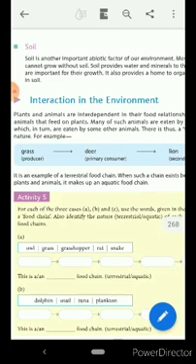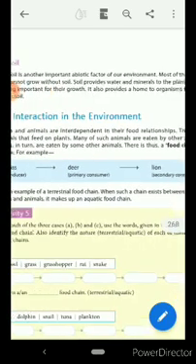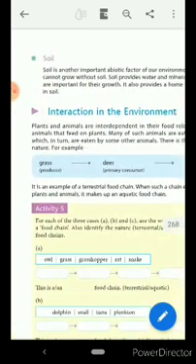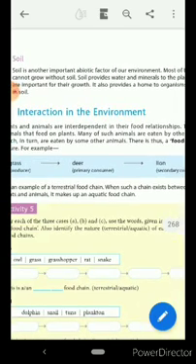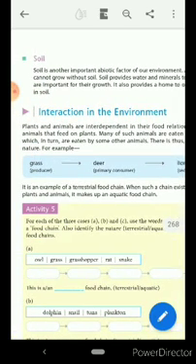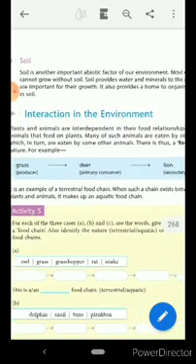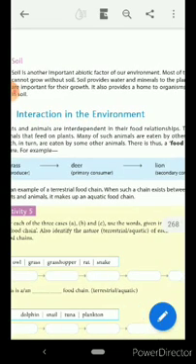Plants and animals are interdependent in their food relationship. There are animals that feed on plants. Many of such animals are eaten by other animals, which in turn are eaten by some other animals. There is thus a food chain